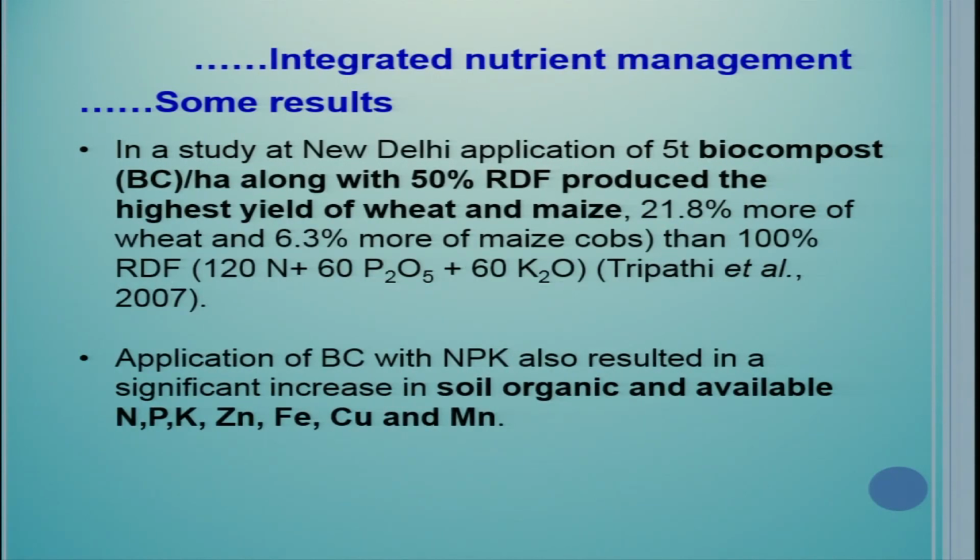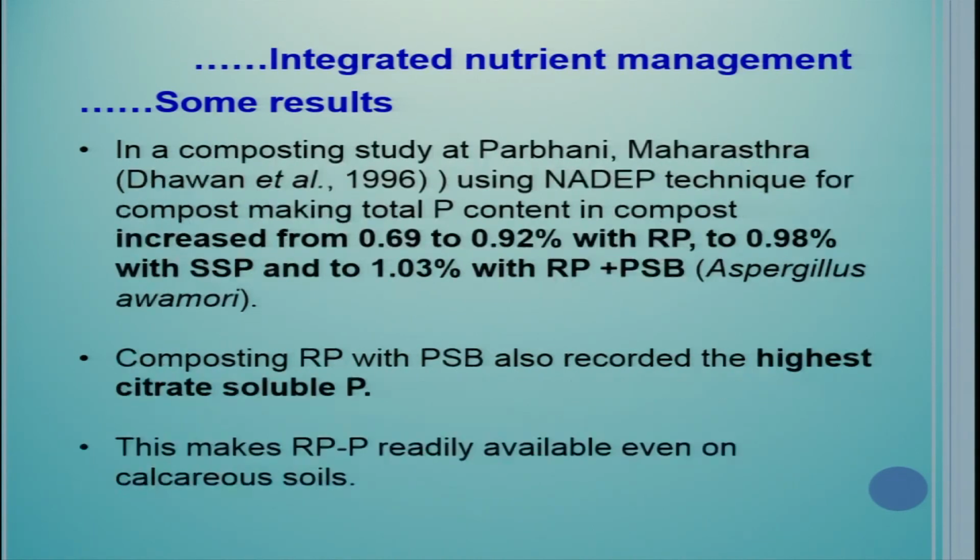In a study at New Delhi, application of 5 tons biocompost per hectare along with 50% RDF produced the highest yield of wheat and maize, 21.8% more in wheat and 6.3% more in maize than 100% RDF, Tripathi and co-workers, 2007. Application of BC with NPK also resulted in a significant increase in soil organic carbon and available NPK, zinc, iron, copper and manganese. This BC is biocompost.